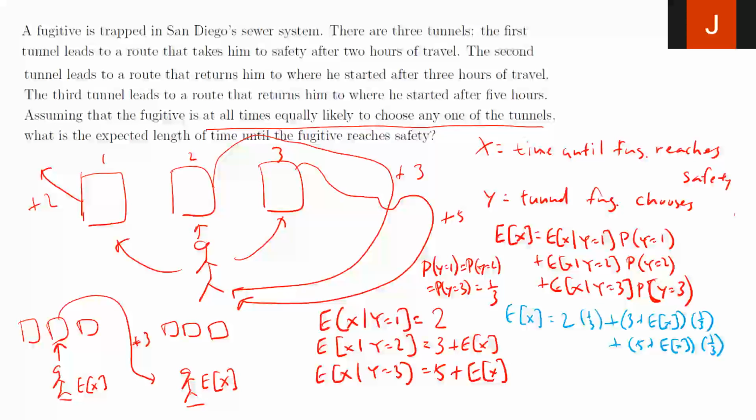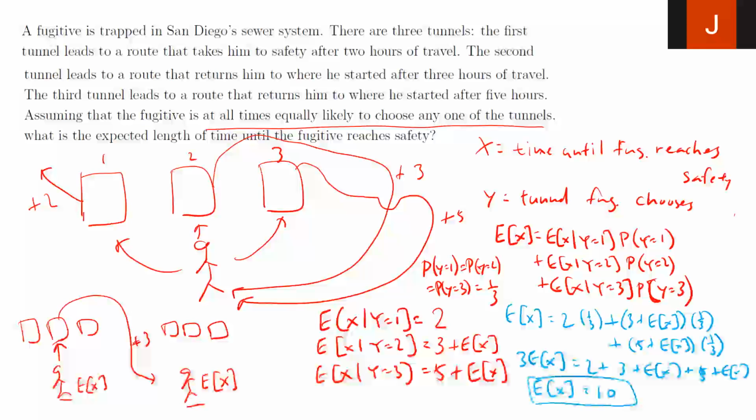So I'm going to multiply 3 to both sides. I get 3 expected value of x equals 2 plus 3 plus expected value of x plus 5 plus expected value of x. So I'm going to move things around to the left side. I'm left with expected value of x equals 10. So this is my answer. This is the expected time until the fugitive reaches safety.